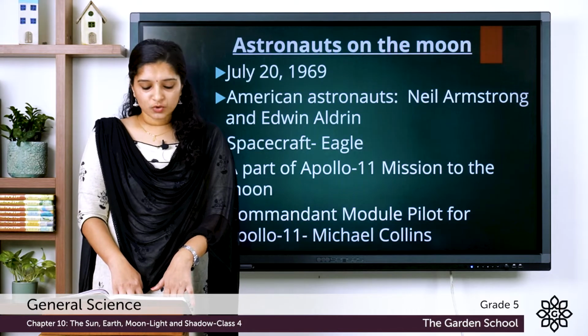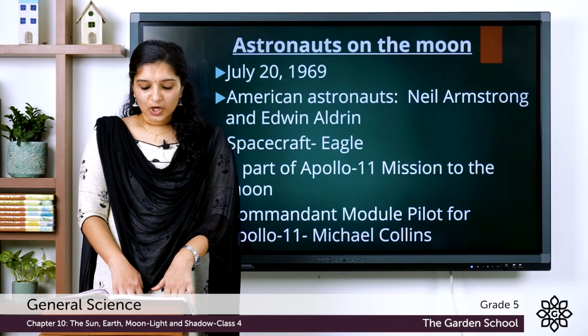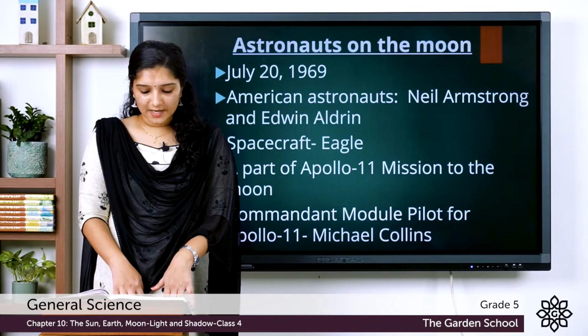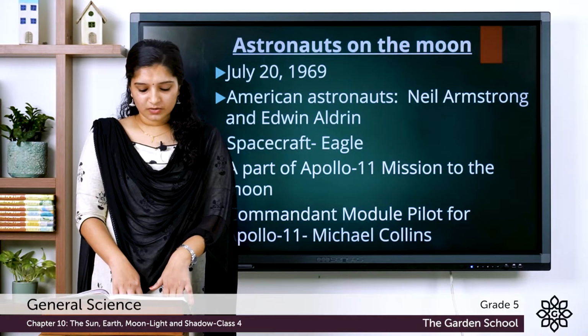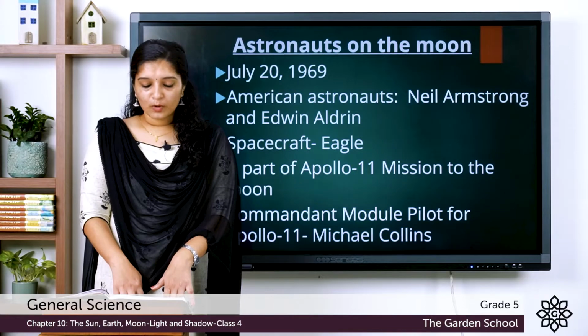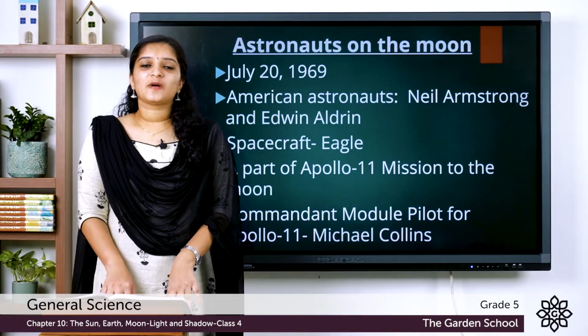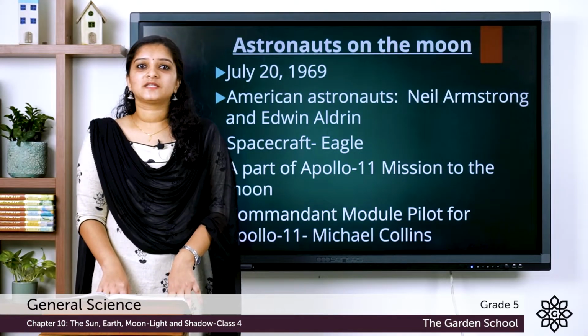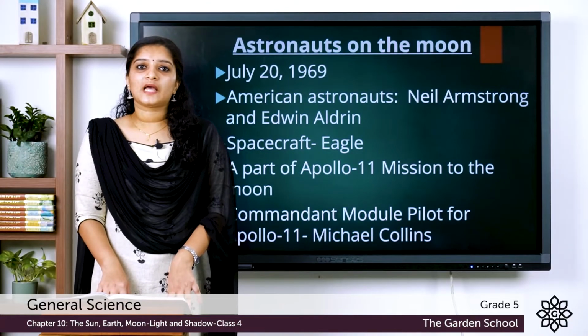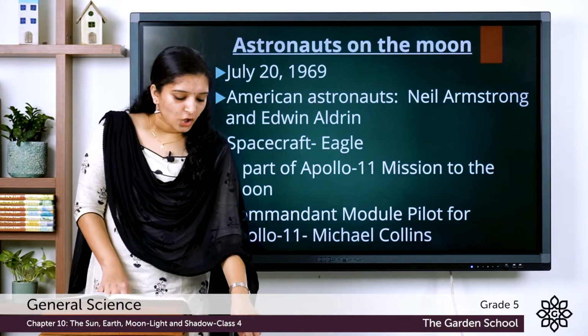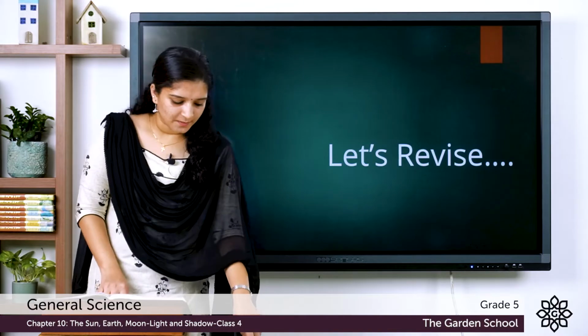So, it was on July 20th, 1969, humans stepped on the moon for the first time, and it was two American astronauts, and it was a part of the Apollo 11 mission. This marks the end of our chapter 10, the sun, moon, earth, light and shadow. Now we will have a quick revision on this chapter.